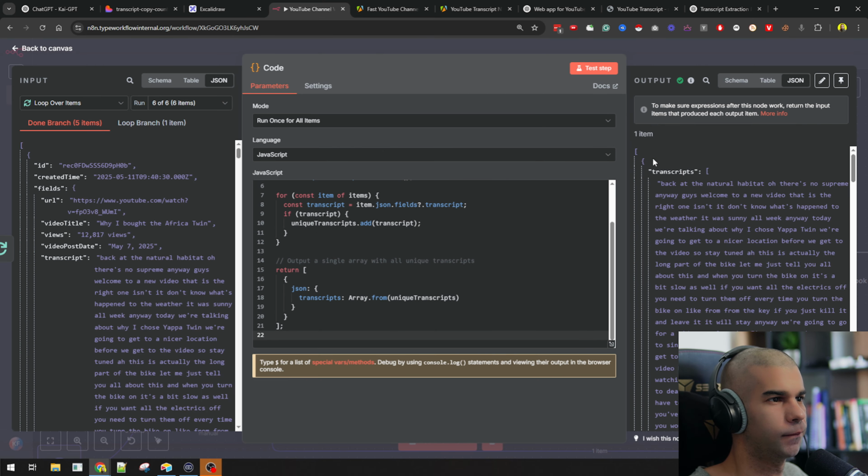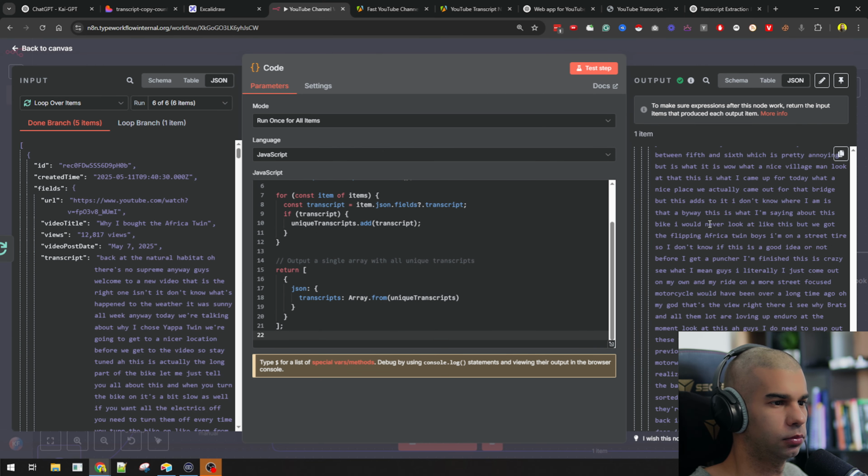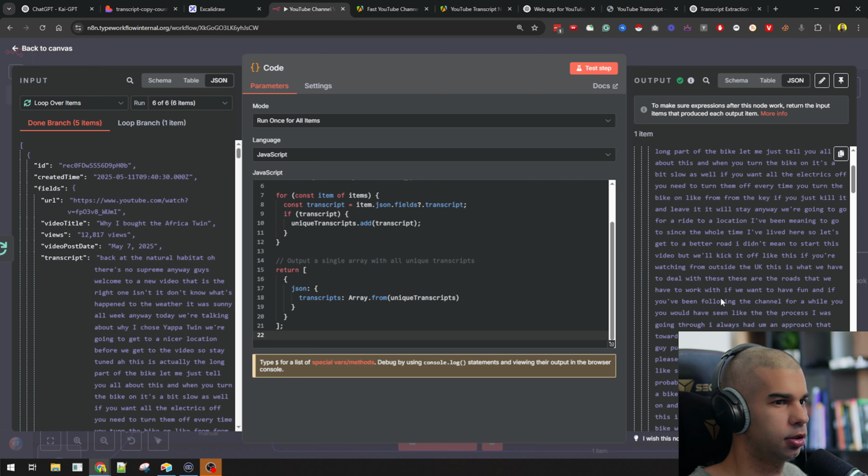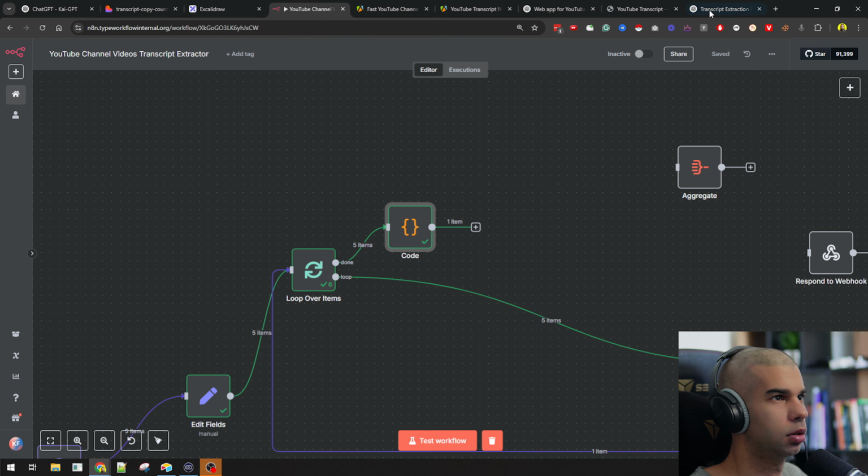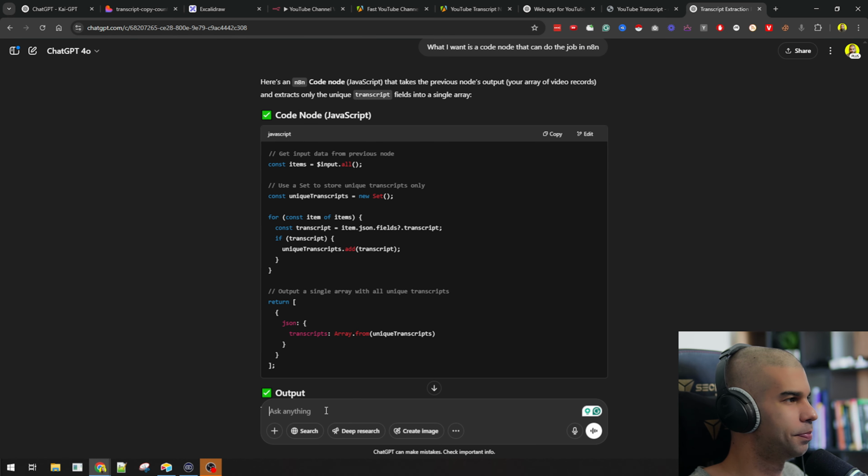So here, we get one item. The problem is that this is still one item. This is good, but I want it to be one array with multiple items rather than one single item.